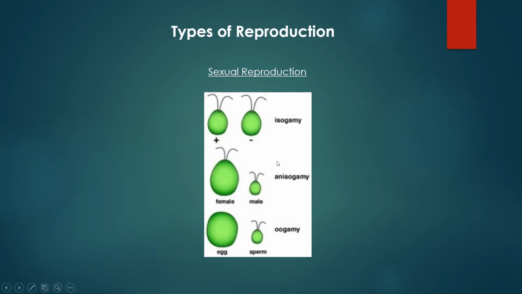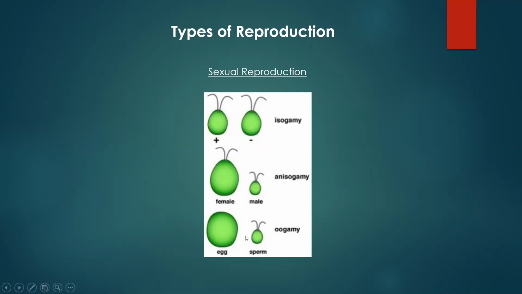All right, next we have anisogamy. Anisogamy is very similar to isogamy, where both the gametes are mobile, meaning they both can move around, so they're swimming towards each other. However, you can tell the male from the female in anisogamy. You could not do that in isogamy. You would not know which one's the male and which one's the female until one of them donated their DNA. Here, you will know immediately who's going to donate their DNA because the male will always donate the DNA. And here, the males are usually smaller than the female's gamete. However, in anisogamy, they both can move. And then finally, we have something called oogamy, and oo means egg in Latin.